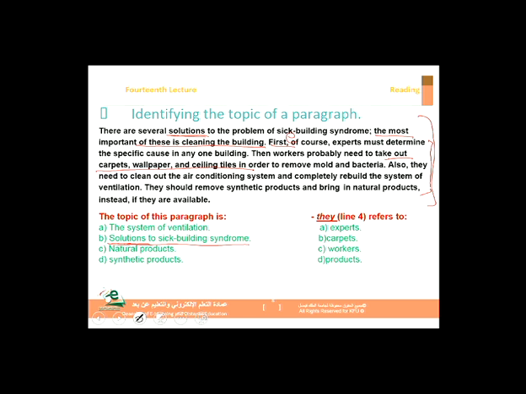So that's another example of cleaning the building. Also, they need to clean out the air conditioning system. So that's also cleaning the building. They should remove synthetic products and bring in natural products. So this is also another example of cleaning the building.